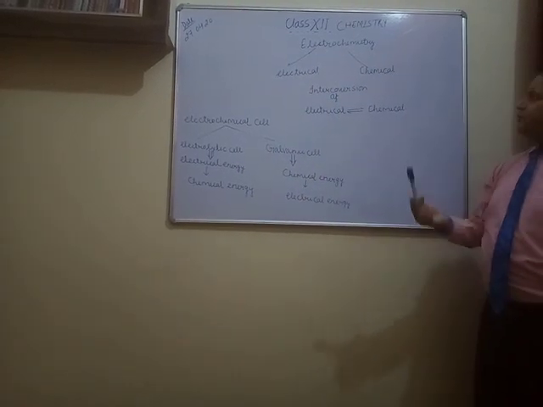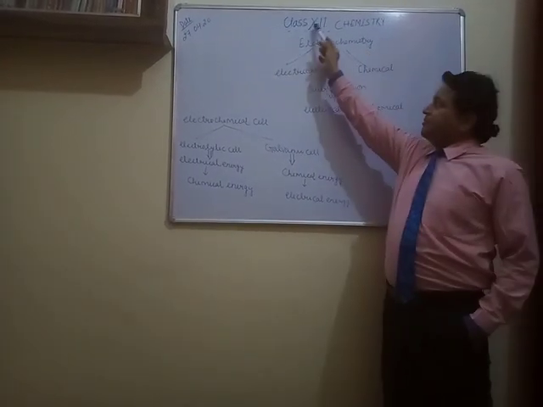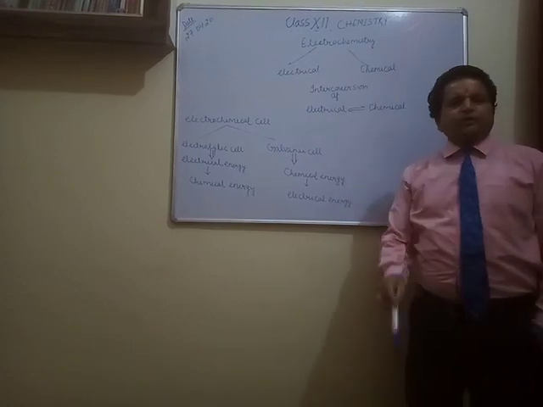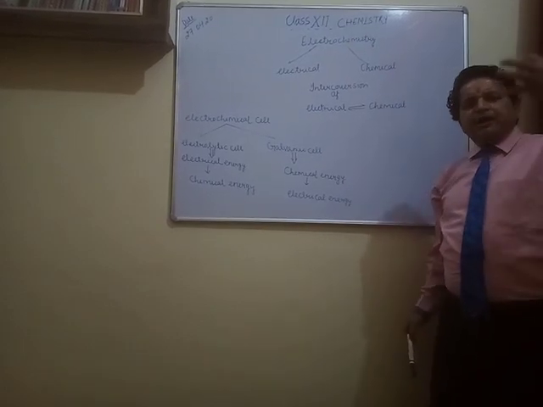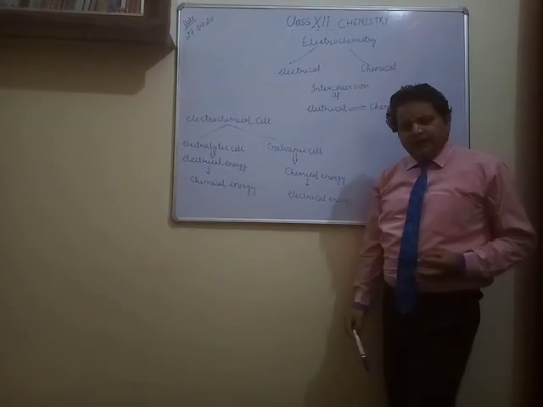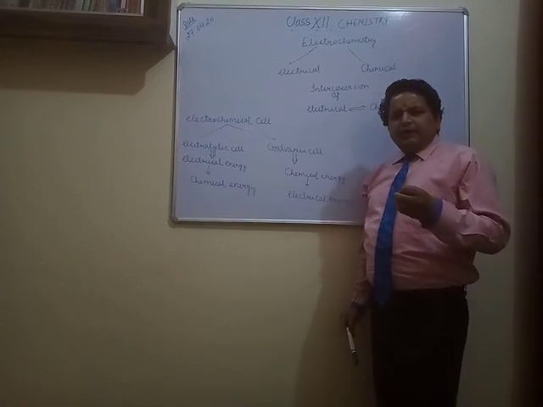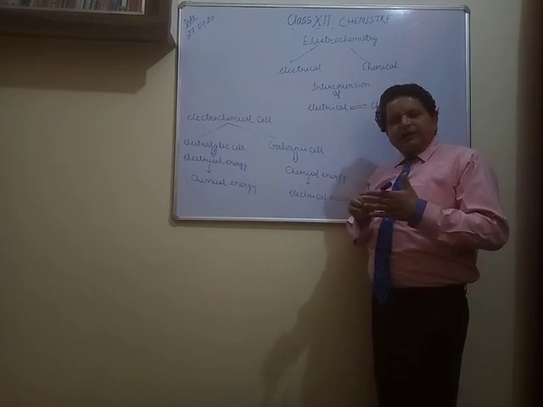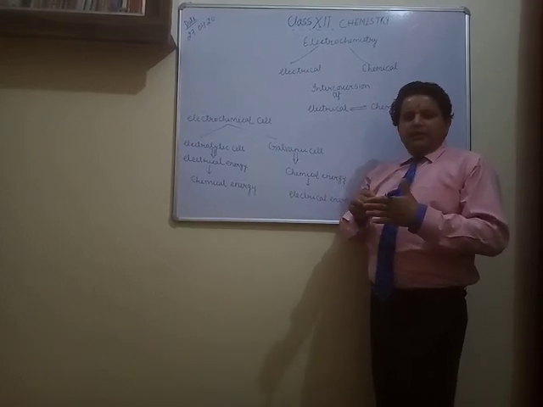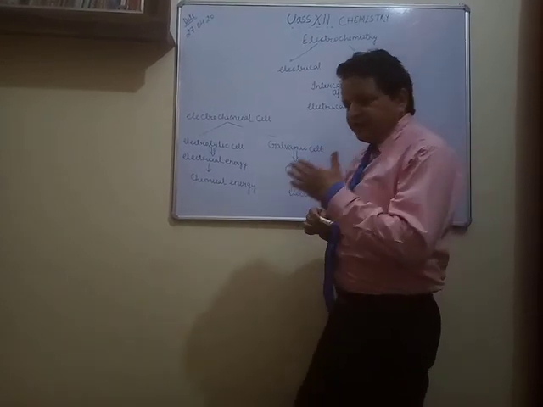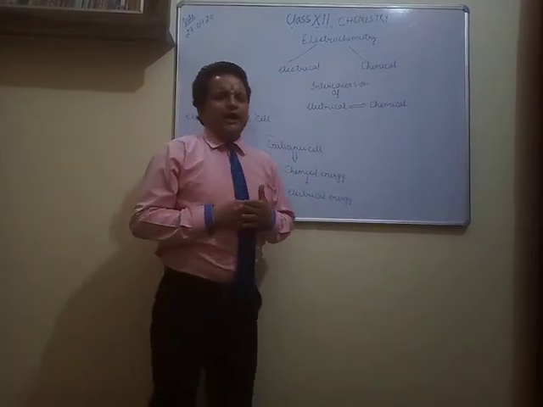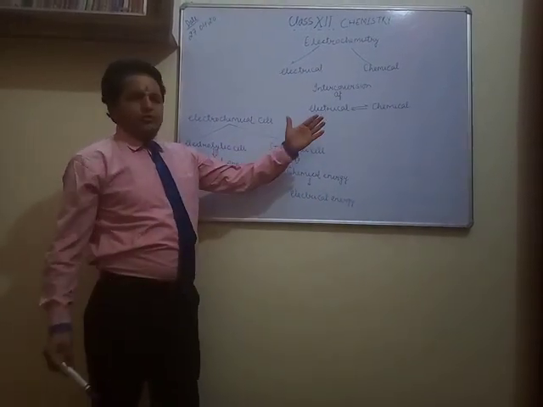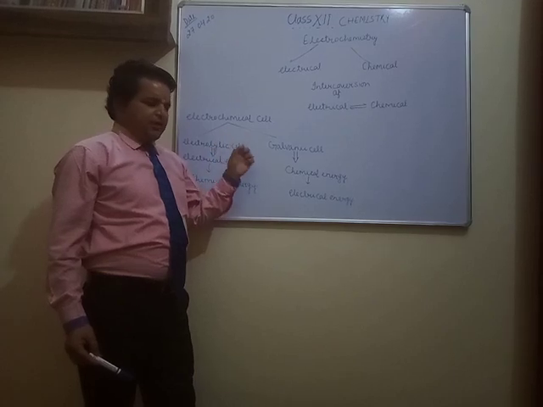As I already told you, the name is defining itself. Electrochemistry means the branch of chemistry where we study the interconversion of electrical and chemical energy. Sometimes the electrical energy converts into chemical energy, and sometimes the chemical energy converts into electrical energy.